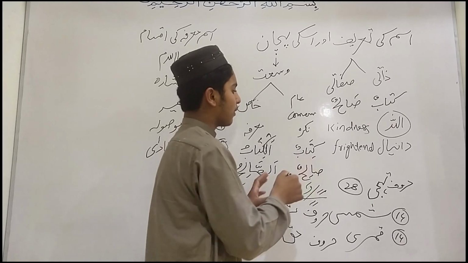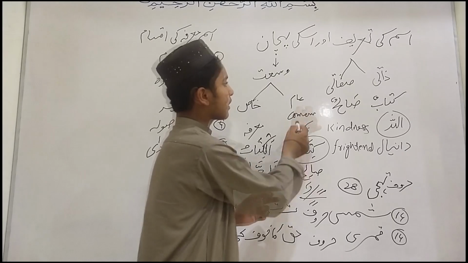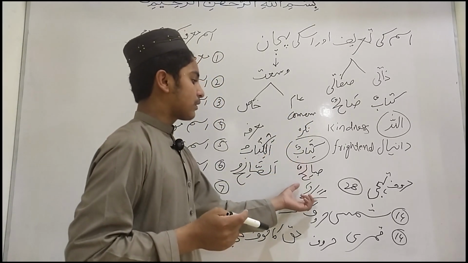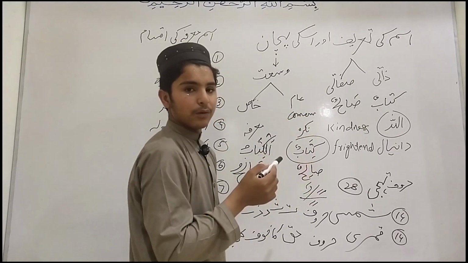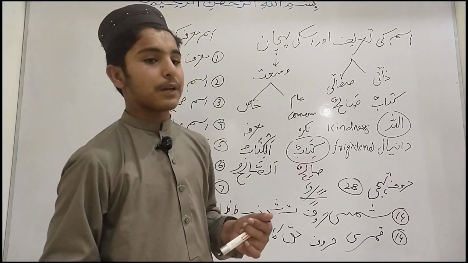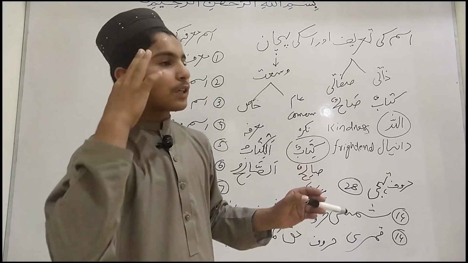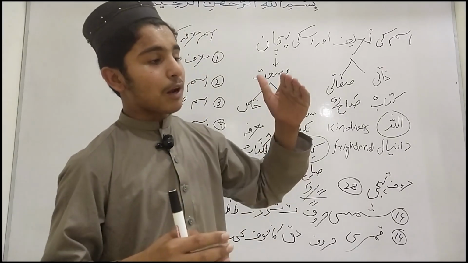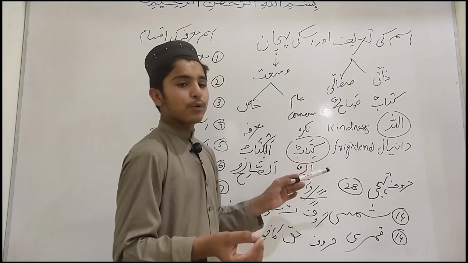For example, we have a noun kitabun. First of all, we identify whether it is a common noun. Our common noun will be known by tanween. It has i'rab of tanween, so we can say that it is a common noun. And now we ask what a common noun is. A common noun is a general name of a person, place or thing. It is the name of a thing, and a general name. We can take any book from this kitabun because it is not specialized for any particular book, because we can take any book from this.